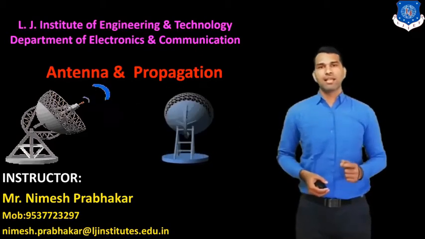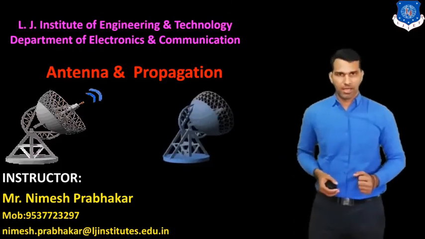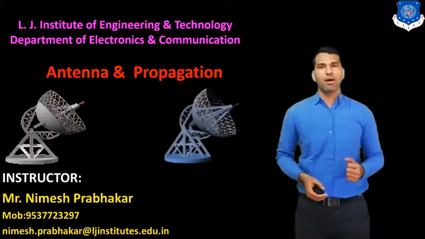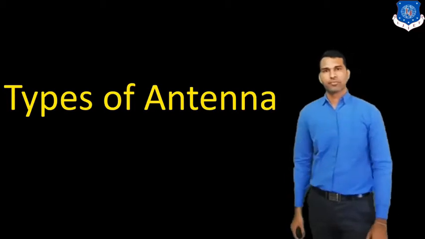In my previous lecture, I discussed the parameters of antenna. Now, in this lecture, we discuss the types of antenna.